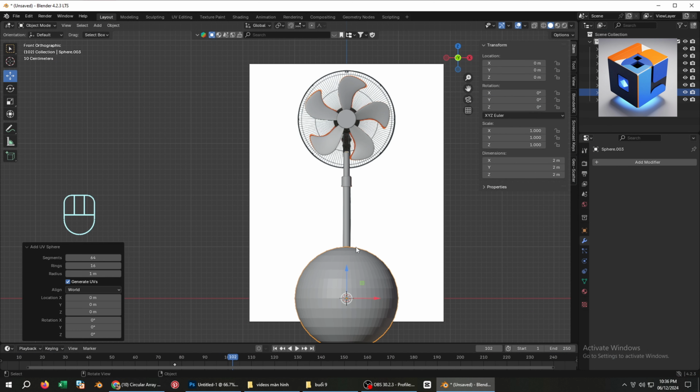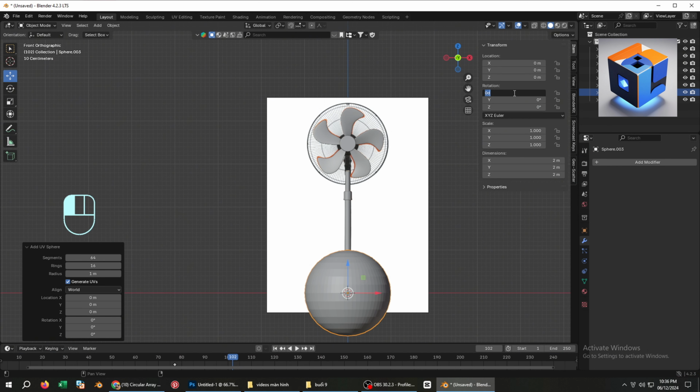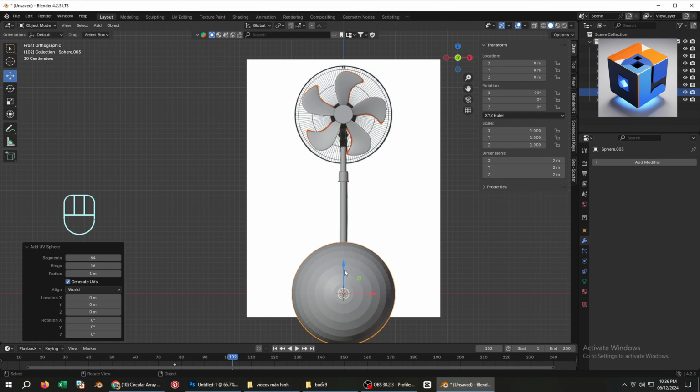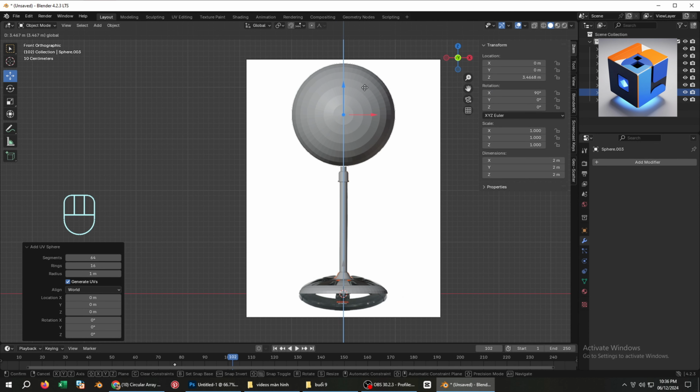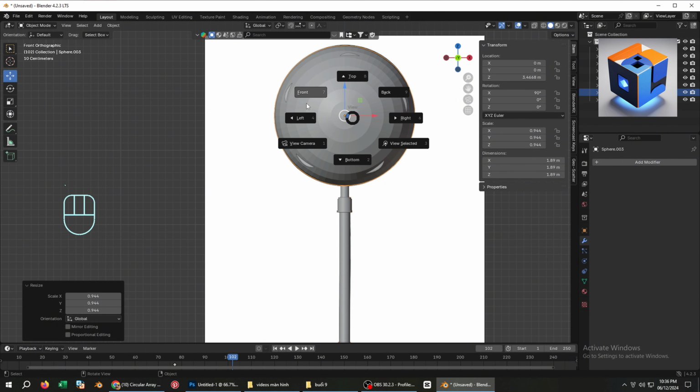Press Shift+A to add a UV sphere. Then set the rotation axis to X, 90 degrees. Use the Move tool to position it so it aligns with the reference image. After that, press S to resize it as desired.